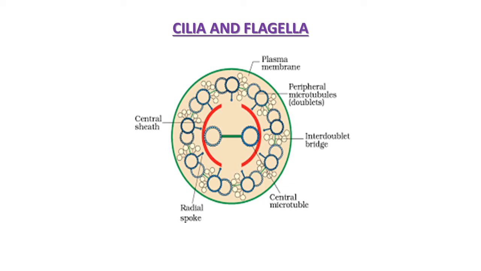The peripheral doublets are also interconnected by linkers. Both the cilium and flagellum emerge from a centriole-like structure, which is called the basal body. So this way, in various types of cells, the arrangement of cilia and flagella observed is responsible for cell movement.